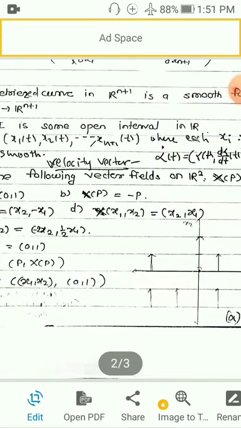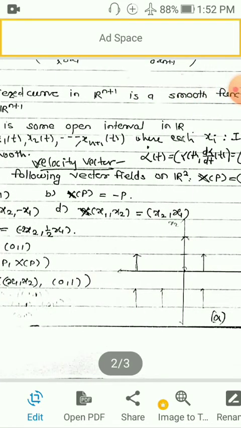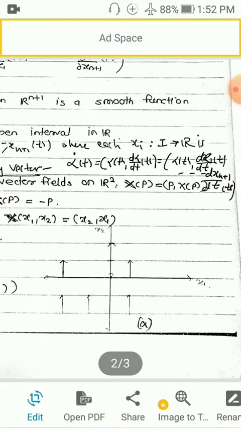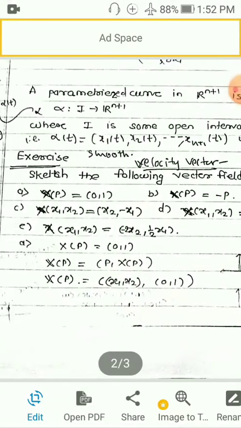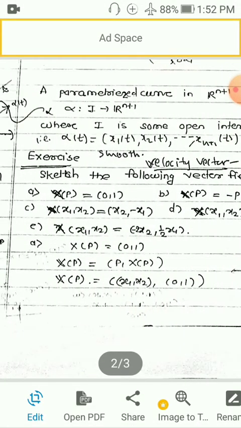Now again come back to our problems. Sketch the following vector fields on R2, only the R2 plane, where X p is equal to p comma X p given by, so see these are five examples, a b c d e. First, a: X p is equal to 0 1.